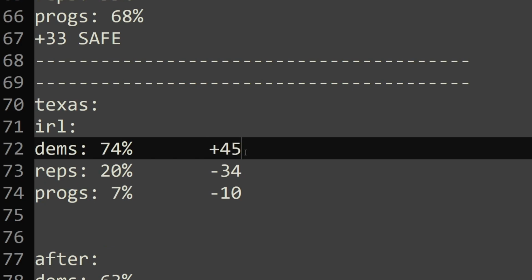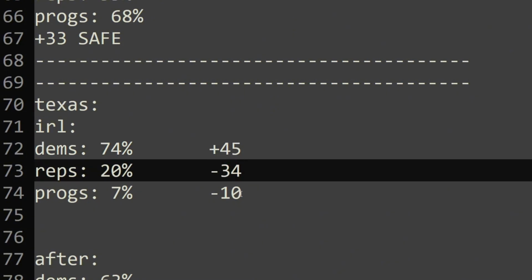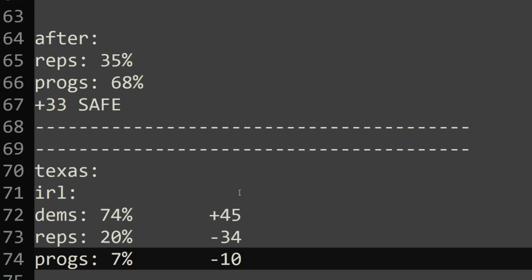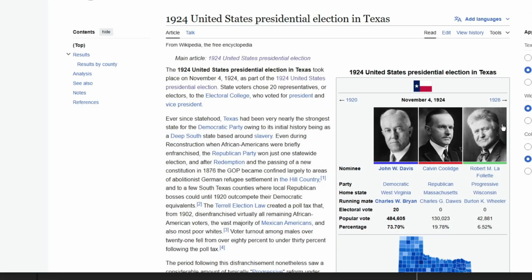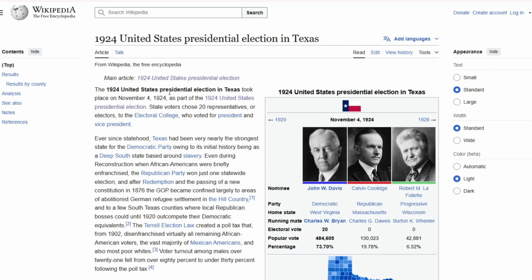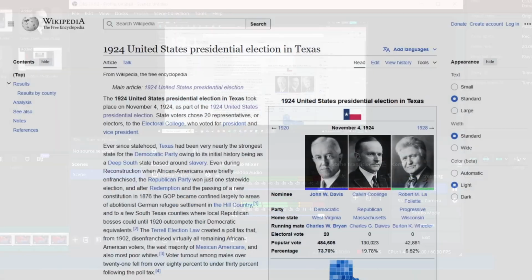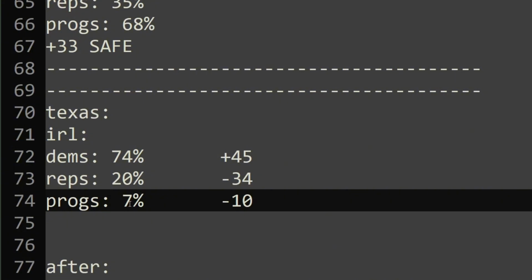So Dems got 74%, Reps 20%, 7%, and this is that compared to the national average. So you can see in Texas, the Democrats outperformed by 45 points. The Republicans got destroyed by 34 points, and the progressives also lost 10% of their support. And so what I've done is I have gone into the poll results, and I have added that number to it. So instead of a 17% average, it's a 40% average. So you can assume that this 7%, this 10% loss will actually be applied to the 40% from the poll and not the 17% from real life.